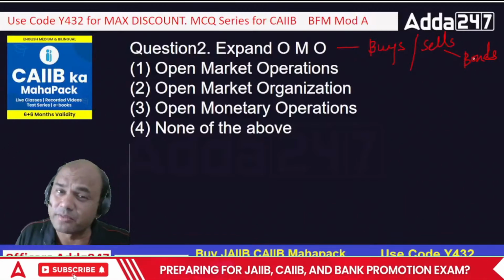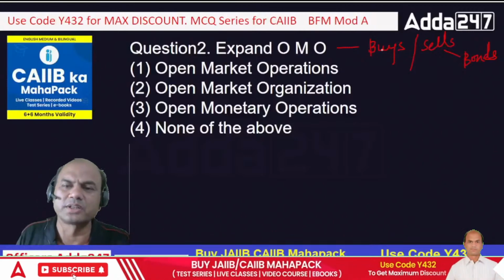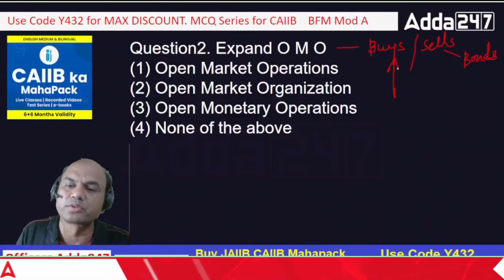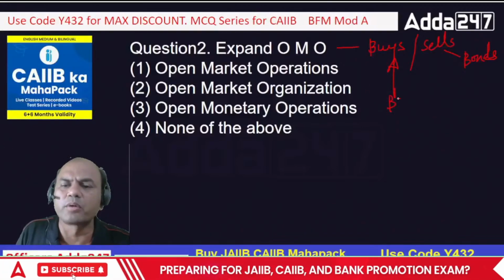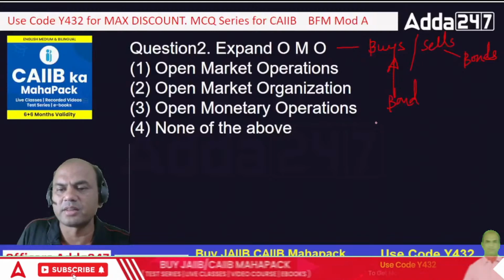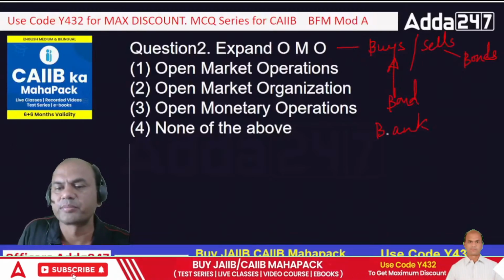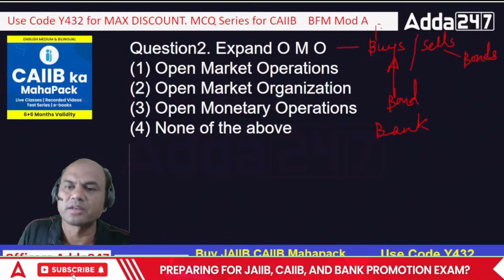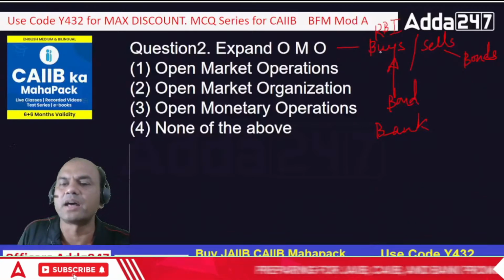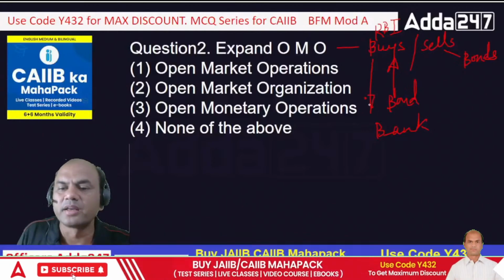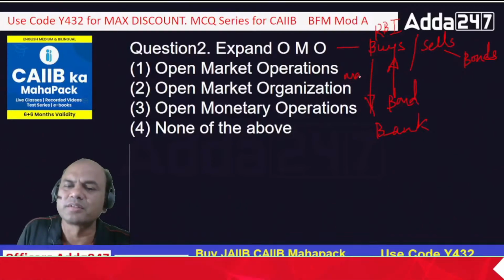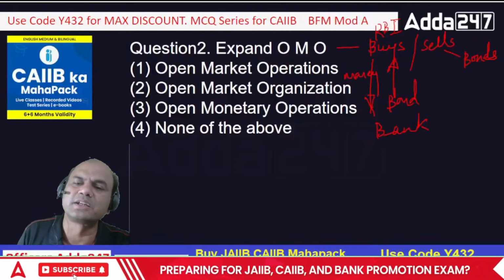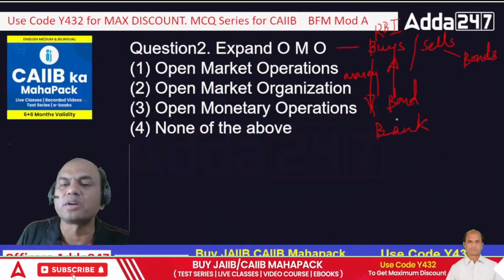Now let me explain it further, because these are the basics you need to understand. When it buys bonds, bonds go over here from the bank. From whom does it buy? It buys from the bank. Let me write it over here, bank. So the bank gives bonds to RBI, and RBI gives money. It's simple. It's like that vegetable vendor. You give money, that vegetable vendor gives you vegetables. Same logic.